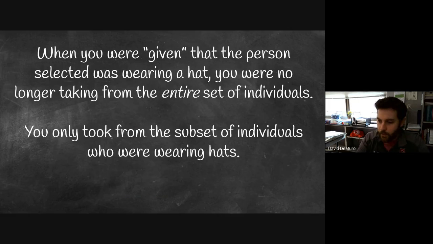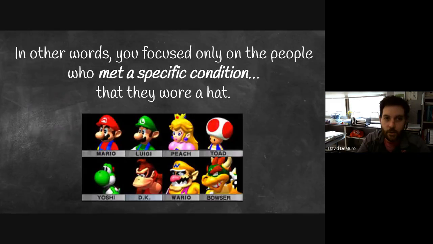So really what this comes down to is when we're looking at a given piece of information, we are no longer taking from the entire set of individuals or looking at all of the outcomes in a sample space. We are only looking at a subset of individuals, in this case, who are wearing hats. In other words, you were focused only on the people who met a specific condition. The condition was that they were wearing a hat. And for this reason, since the people we were selecting had to meet a condition, we have a name for that probability, and it is called a conditional probability.